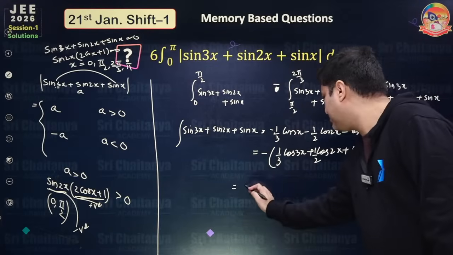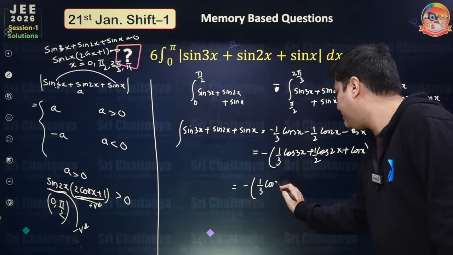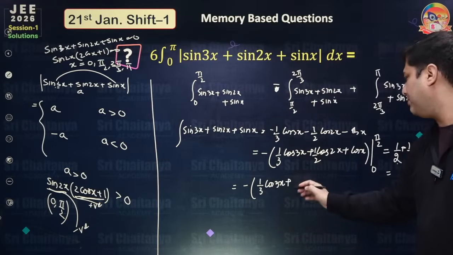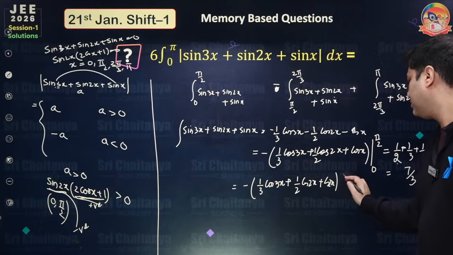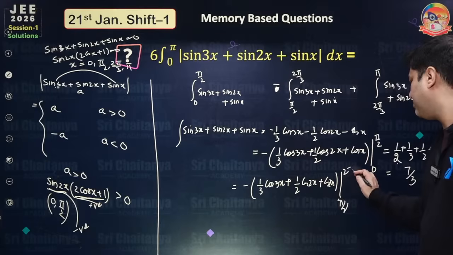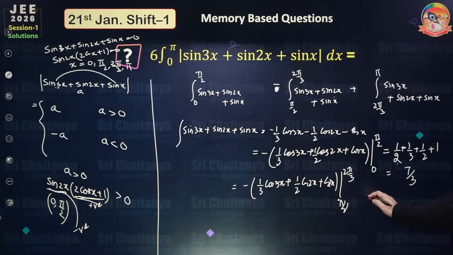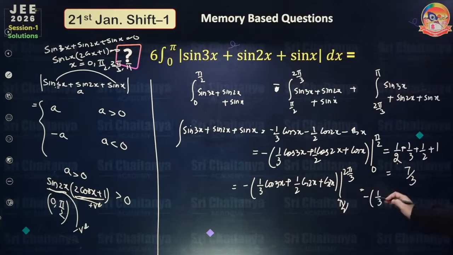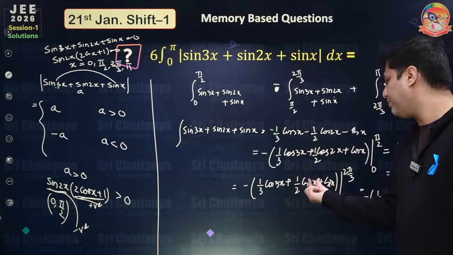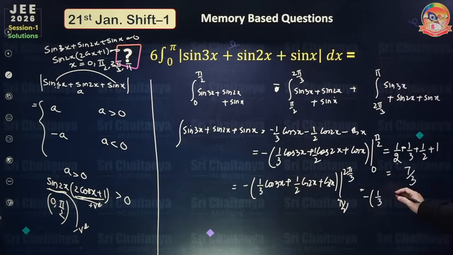Now same, if I put the limit pi by 2 to 2 pi by 3. Very calculative problem. From pi by 2 to 2 pi by 3, the answer becomes, if you put 2 pi by 3, so minus of, this will become 1 by 3. This becomes cos 4 pi by 3, which is minus half, so minus 1 by 4, and this is cos x, and this is again minus half.